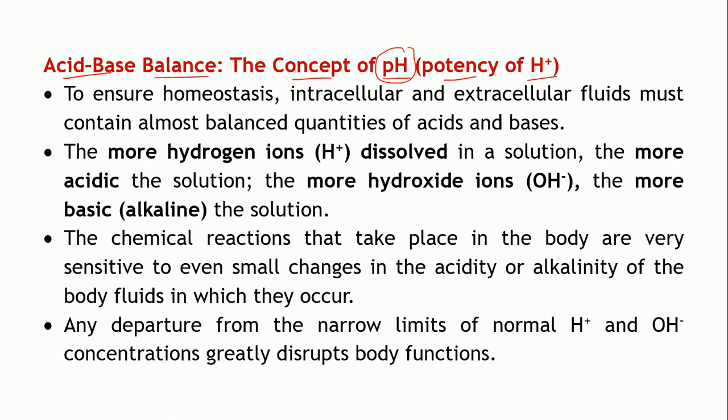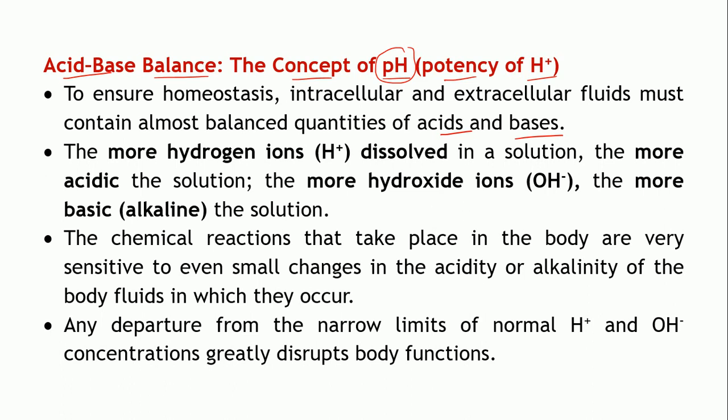So what is the role of this pH in maintaining the homeostasis within the body? The acids and bases which are present in the body are distributed in requisite quantities across the several membranes within the body.